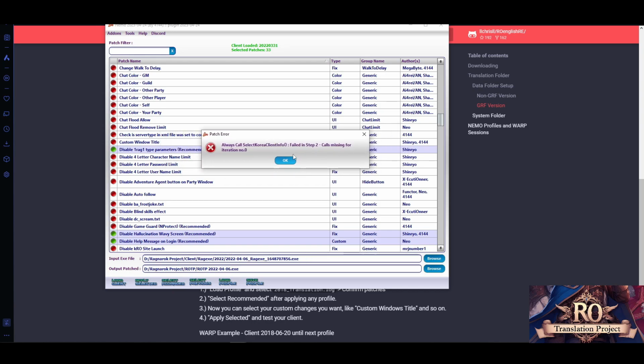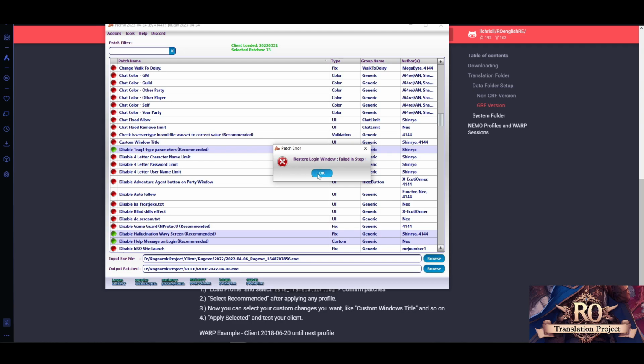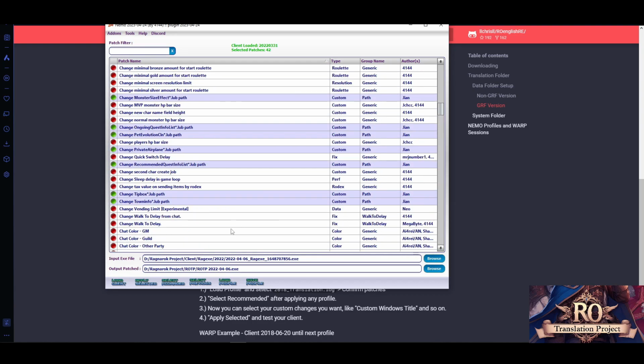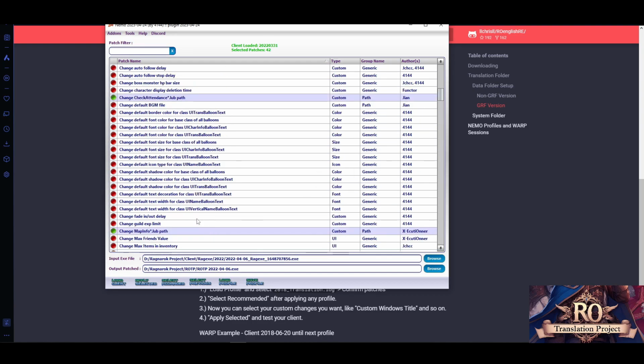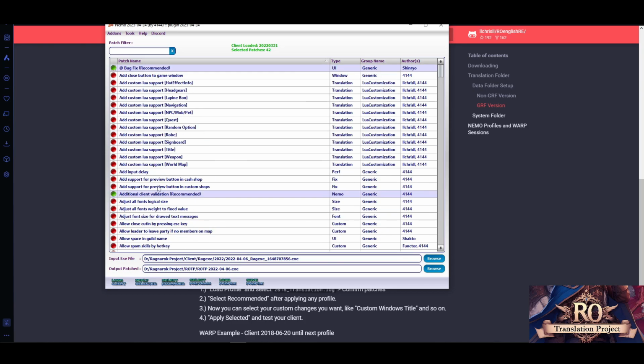Those are pretty normal depending on the client. It's only a patch error, which just means the selected patch doesn't work for your client. Just ignore them and continue. There might be a few, might be none, but the client still works, just not with the patch which was selected, even though they were recommended.